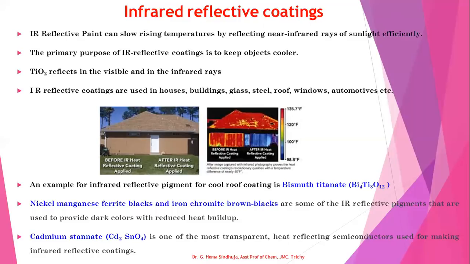One such example for this cool roof coating is bismuth titanate. Nickel manganese ferrite blacks and iron chromate brown blacks are also some of the IR reflective pigments that are used to provide dark colors with reduced heat buildup. Cadmium cyanide is one of the most transparent heat reflecting semiconductors used for making infrared reflective coatings. Some interesting facts.